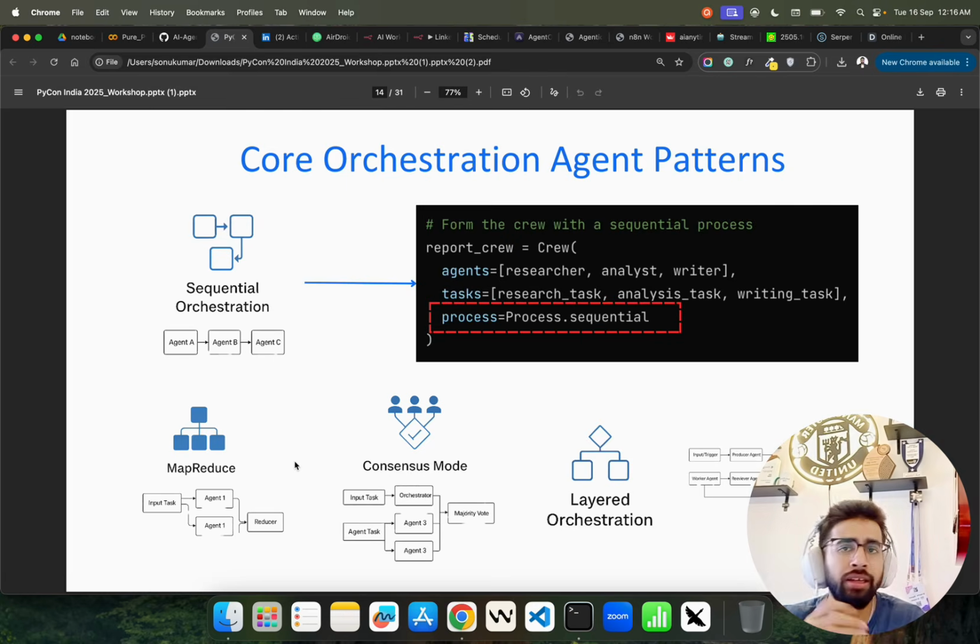Map reduce is very intuitive because this has been used in summarization use cases. Let's say you have a very big document of a patient, the last 20 years of patient history records, and now you want your agent to summarize based on different categories, like all medications over 20 years, all surgeries, all allergies and different things.